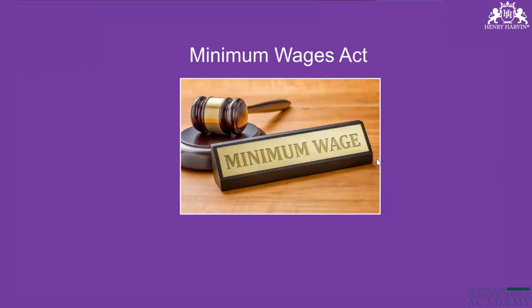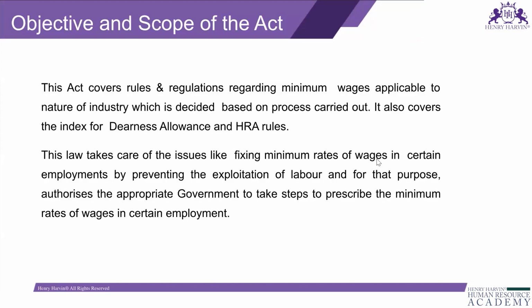This Minimum Wages Act: objective and scope of the minimum wages. This act covers rules and regulations regarding minimum wages applicable to the nature of industry, which is decided based on the process carried out. It also covers the index for dearness and HRA rules. This law takes care of issues like fixing the minimum rate of wages in certain employment by preventing the exploitation of labor.